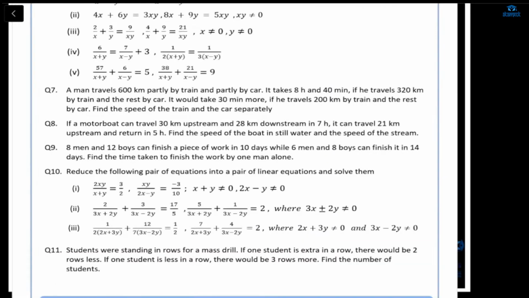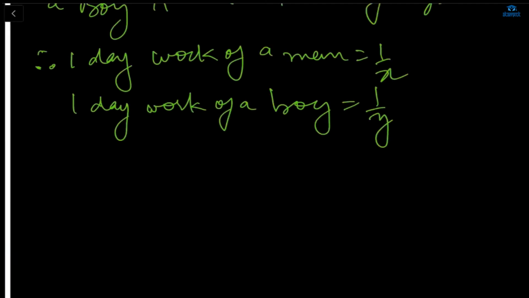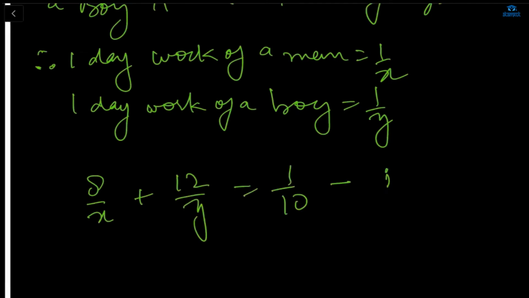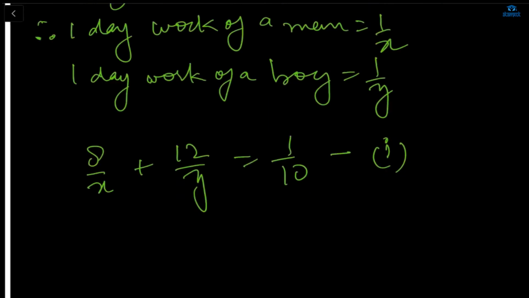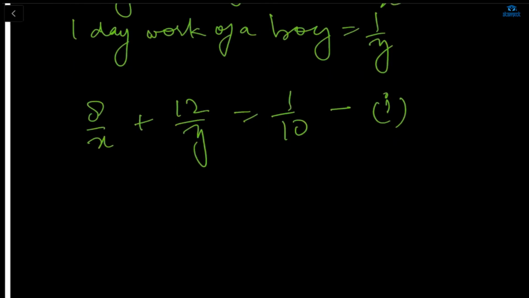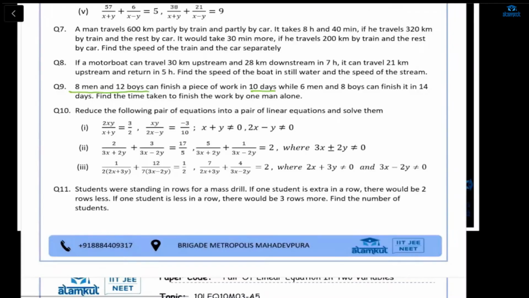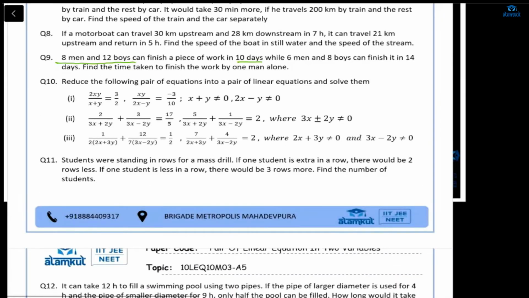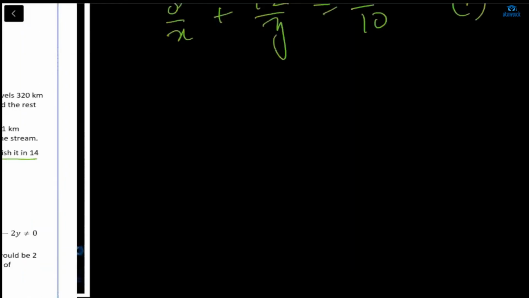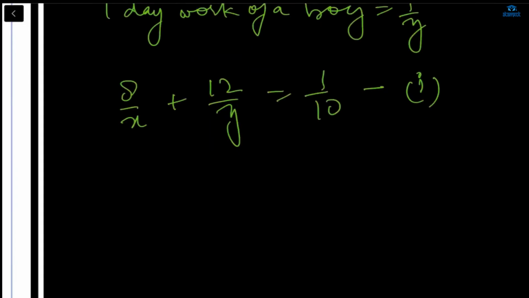Now it is said in the question, the first equation is 8 men and 12 boys can finish a piece of work in 10 days. So it will be 8 upon X plus 12 upon Y is equal to 1 upon 10. This is the one day work of 8 men and 12 boys. From the second equation, 6 men and 8 boys finish it in 14 days. So it will be 6 upon X plus 8 upon Y is equal to 1 upon 14. This will be the second equation.